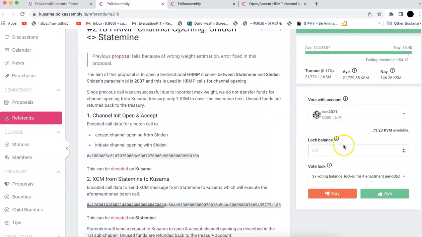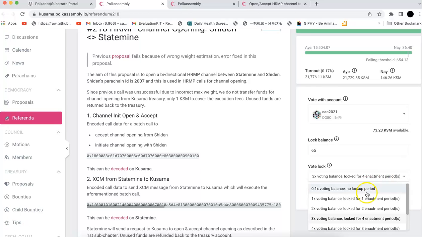For example, I can show you that you can vote on the Polkadot Assembly here. You just need to put the lock balance, whatever number of KSM you want to lock. Then you need to choose the voting balance and also the conviction.